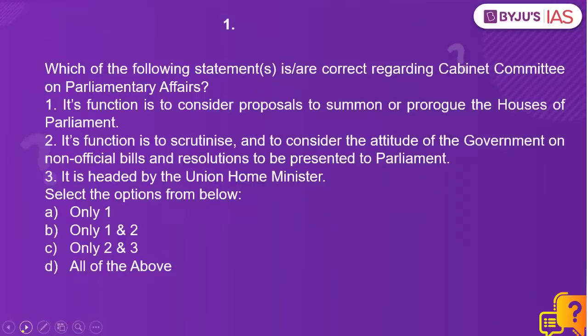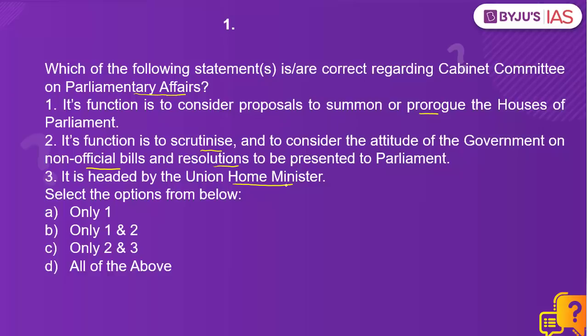Which of the following statement or statements is or are correct regarding Cabinet Committee on Parliamentary Affairs? Number 1, its function is to consider proposals to summon or prorogue the Houses of Parliament. Statement number 2, its function is to scrutinize and to consider the attitude of the government on non-official bills and resolutions to be presented to Parliament. Statement number 3, it is headed by the Union Home Minister.